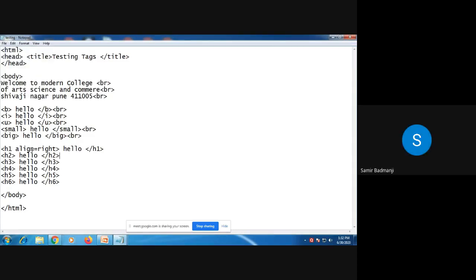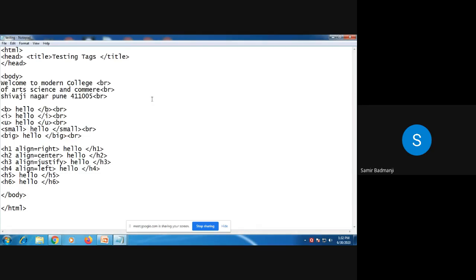Okay, first I'll write align equal to right. Then for H2, I'll write, now see the spelling of center. It is CENTER. If you write TRE, it will not work. Align is equal to center. So next we'll write align equal to justify, and last by default left.